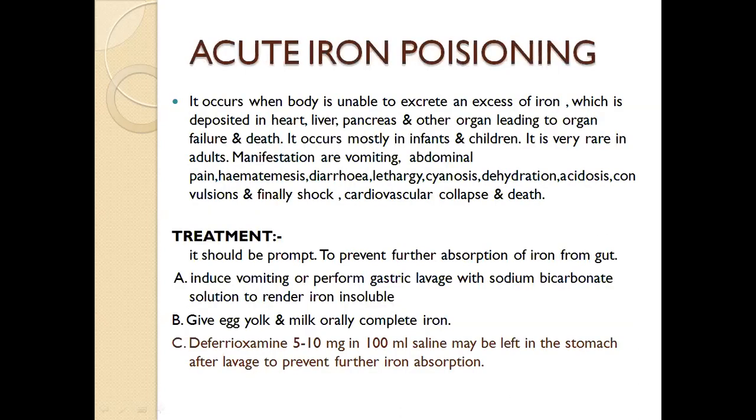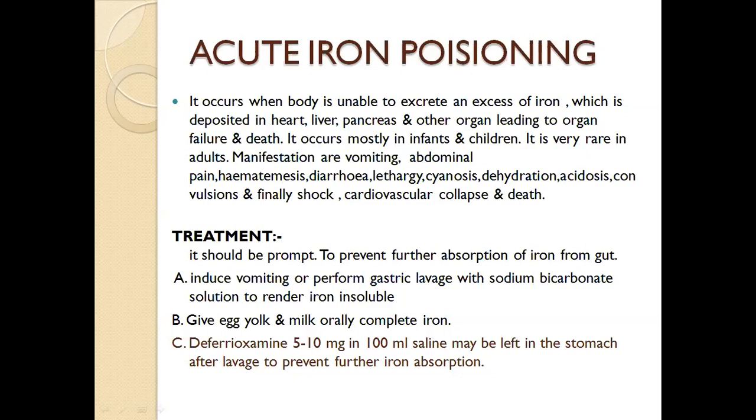Acute iron poisoning occurs when the body is unable to excrete an excess of iron, which is deposited in the heart, liver, pancreas, and other organs, leading to organ failure and death. It occurs mostly in infants and children. It is very rare in adults, and manifestations are vomiting, abdominal pain, hematemesis, diarrhea, lethargy, cyanosis, dehydration, acidosis, and convulsion. Finally, shock, cardiovascular collapse, and death may occur.